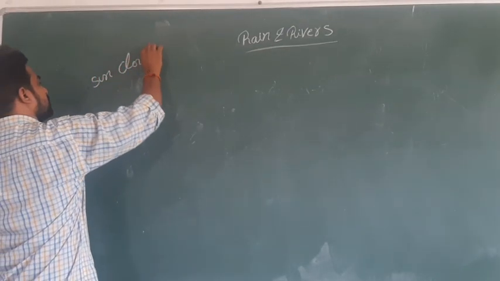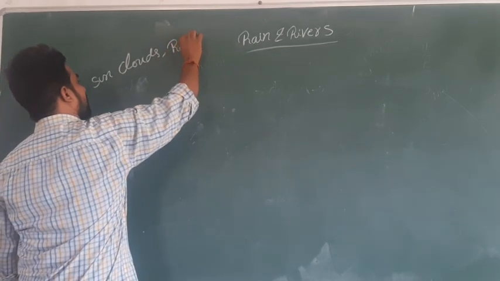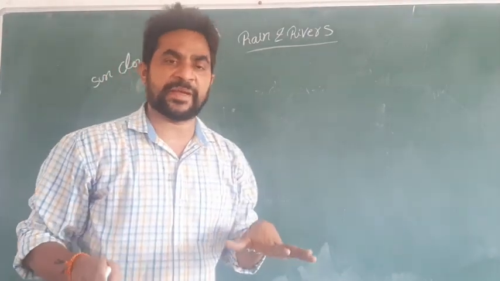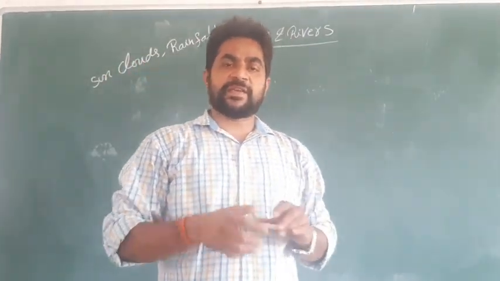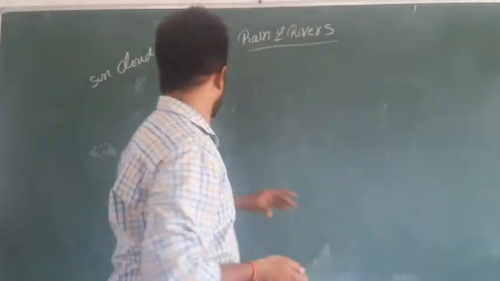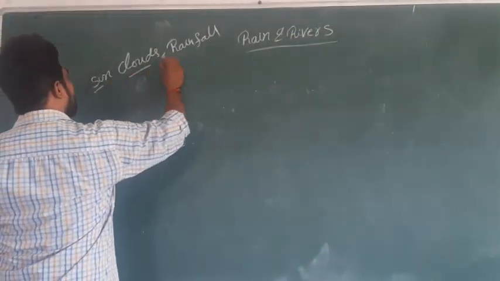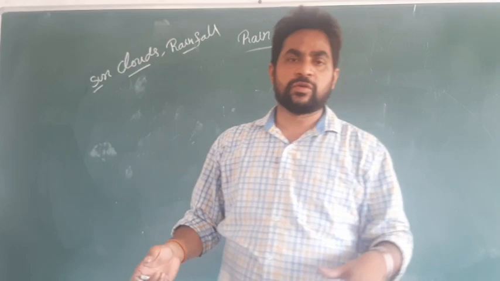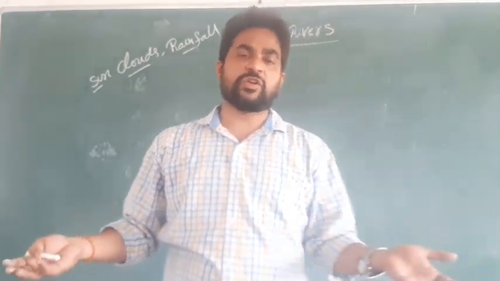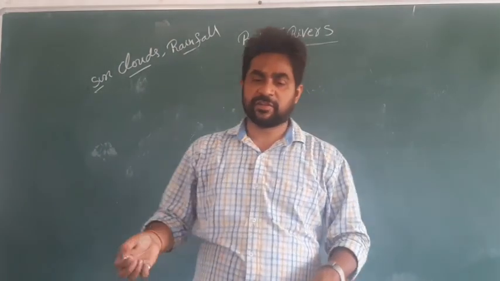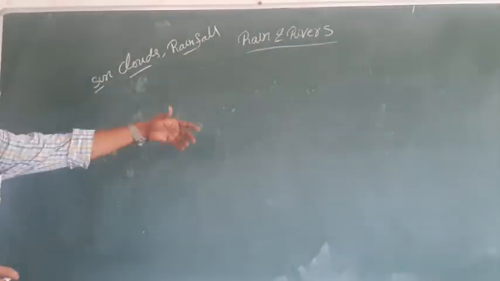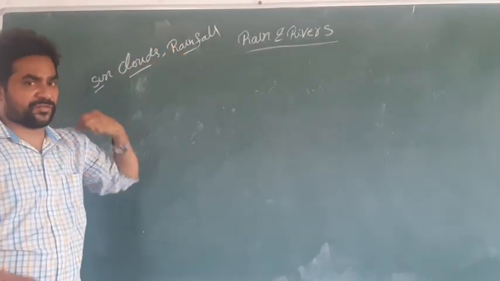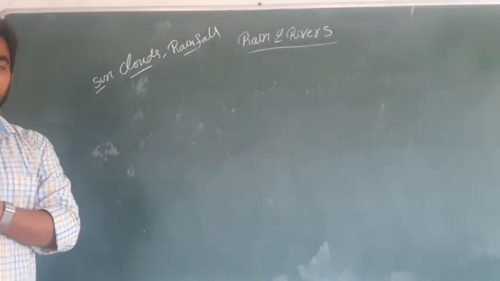Sun, clouds, and also rainfall. Just imagine, I am going to explain that topic by giving 2 or 3 examples. So imagine the sun, clouds, and also the rainfall. Without sun, there is no formation of clouds. If there is no cloud, there is no chance of rainfall. So there is some interlink. Today we are going to discuss how rainfall comes, and I will also explain the different types of rainfall. One of the concepts,